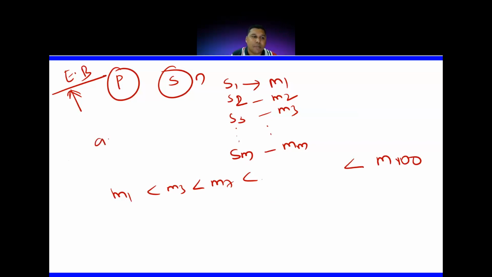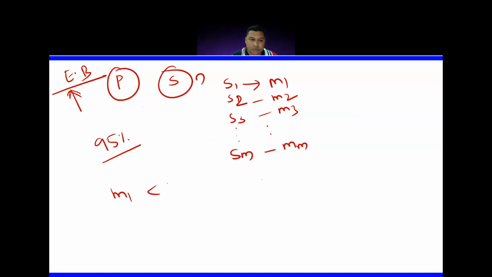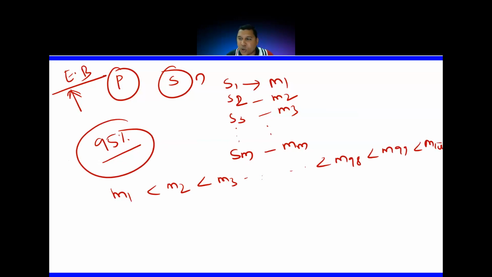To give 95% confidence, we cannot give it here because I cannot divide. Let me write it once again. To give 95%, with this data I cannot do it, because 95% means I have to leave 2.5 on the left and 2.5 on the right, which is very difficult for me to leave 2.5 here. Okay, maybe if you consider a larger value like 1000, then you can give it.